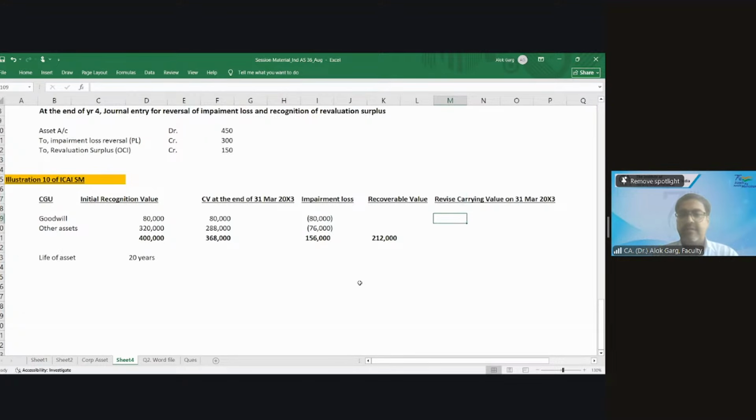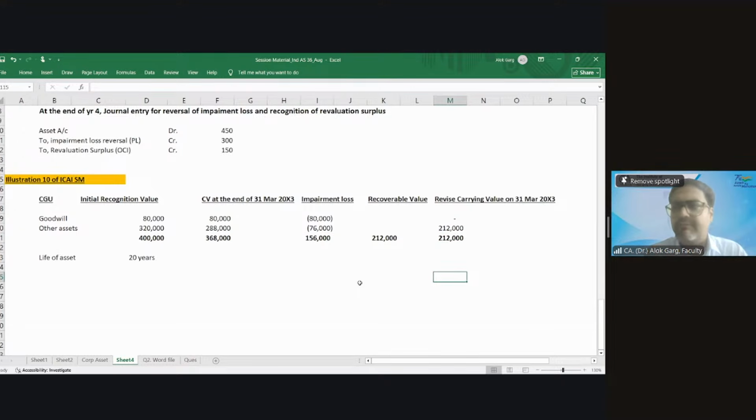What is the revised carrying value? Carrying value plus impairment loss, and then again carrying value plus impairment loss, and this is the revised carrying value.